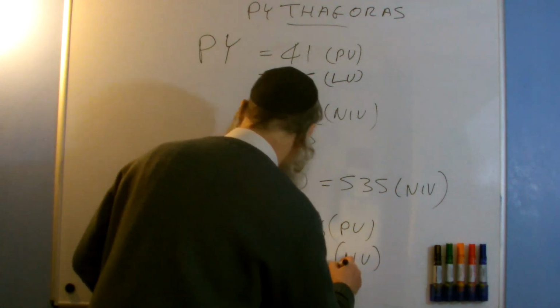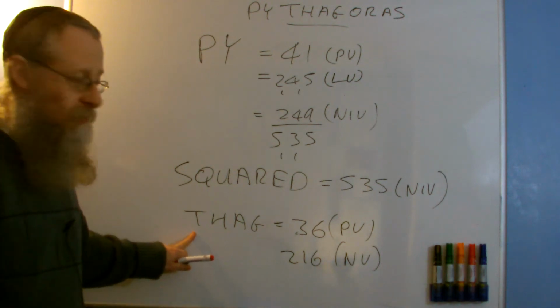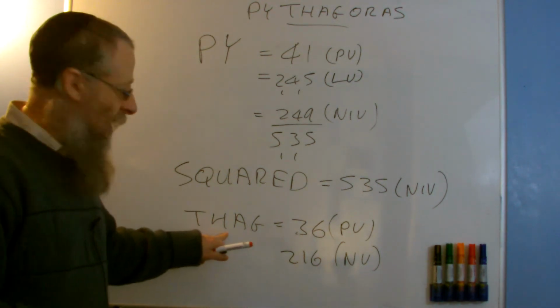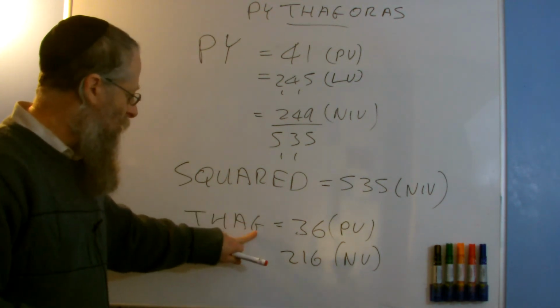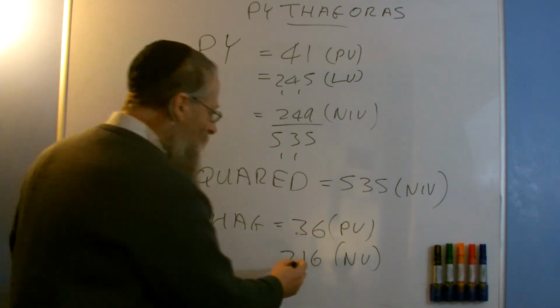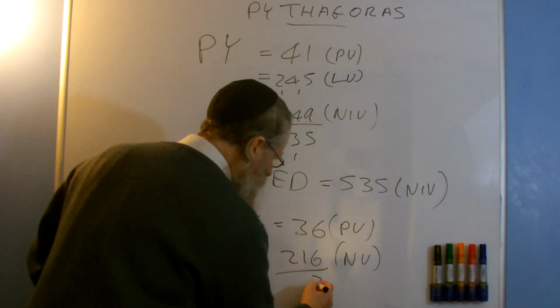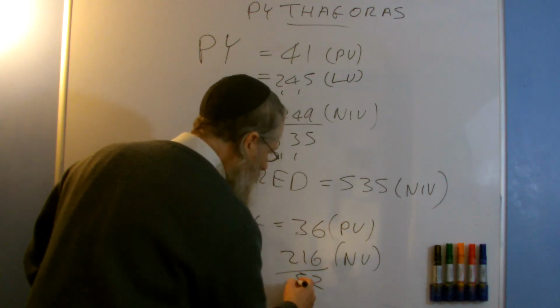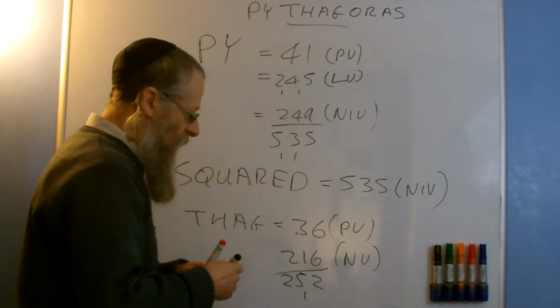NV. Why is it normal? T is 200. H is 8. A is 1. And G is 7. That's 18, that's 16. It's 216. If I add those together, I get 6 and 6 is 12, 3, 4, 5. I get 252.